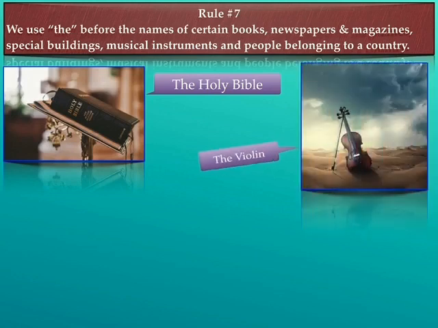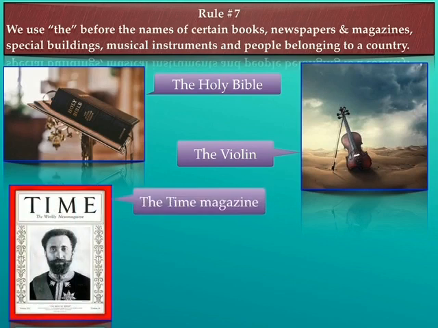The next image over here is that of a violin, and it is a musical instrument. So along with the names of musical instruments, we have to use the. In the same way, we can say the guitar, the trumpet, etc. Let's see another example. Over here you can see the image of a magazine named Time. So along with the name of a magazine, we have to use the article the. So we would be writing the Time magazine.